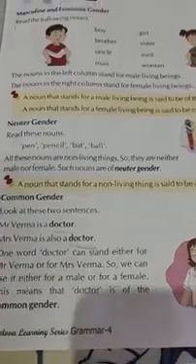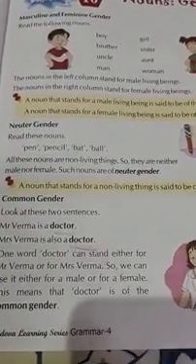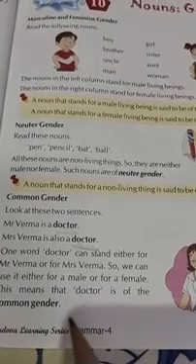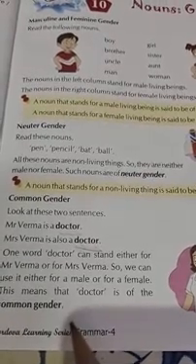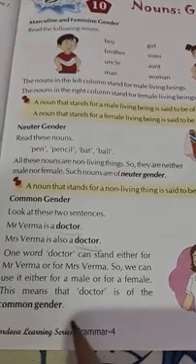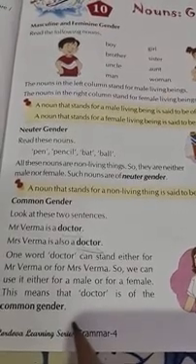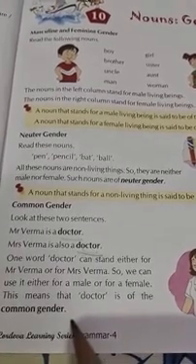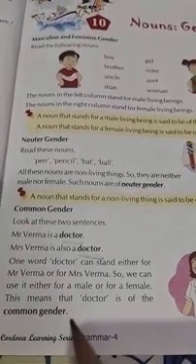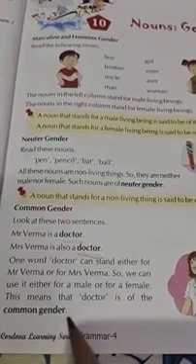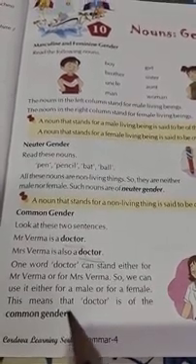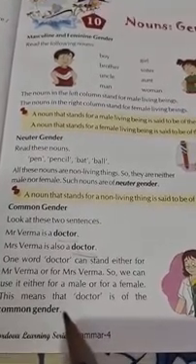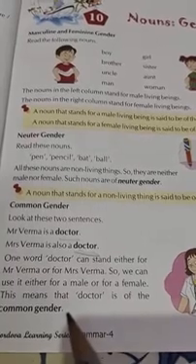So the word doctor refers to both Mr. and Mrs. Verma. Looking at the noun doctor, it is not possible for us to differentiate whether the doctor is a male or female.